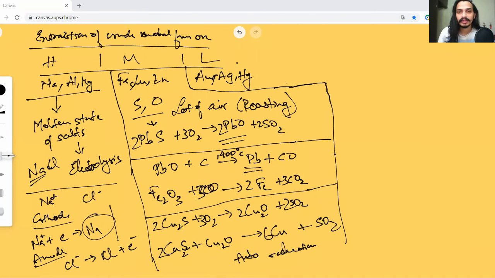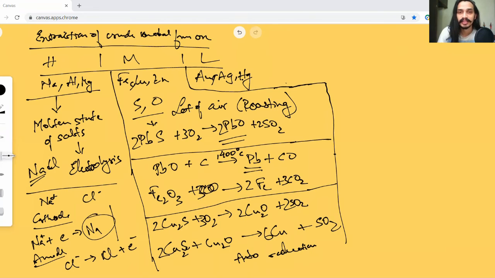Okay, so now let's come to the final, that is the low reactive series. Since these metals are not very reactive, they don't really form a lot of free compounds. Usually it's just an oxide or a sulfide, and it's very much simpler to purify these. So one method is to simply heat these compounds.